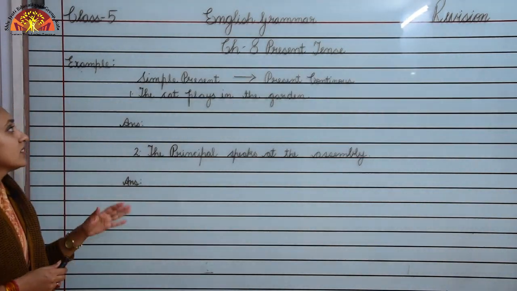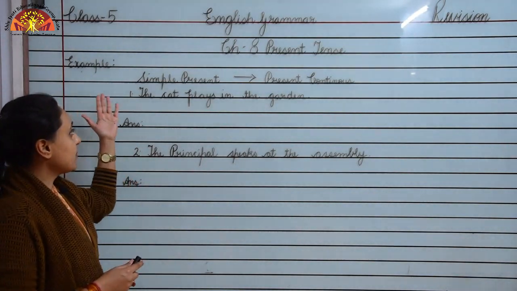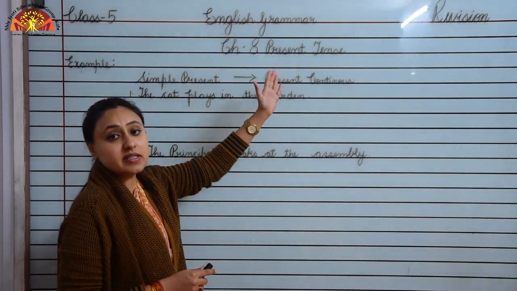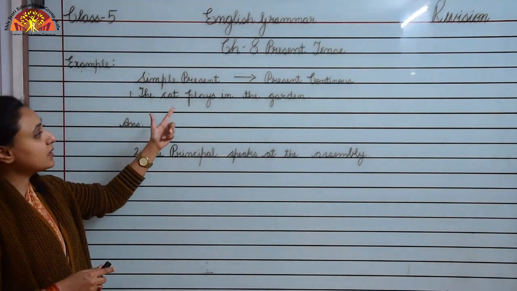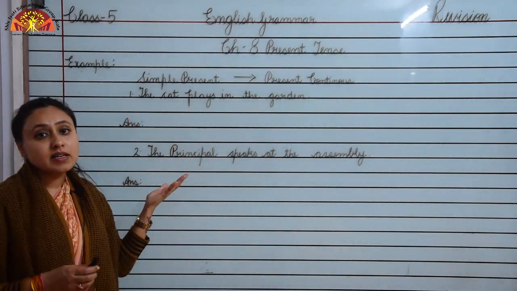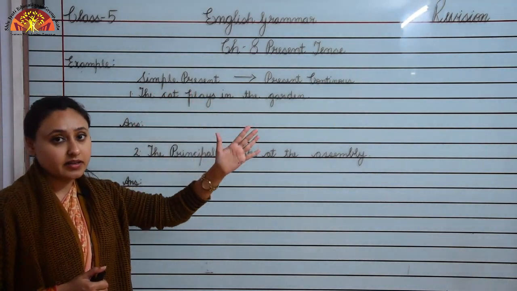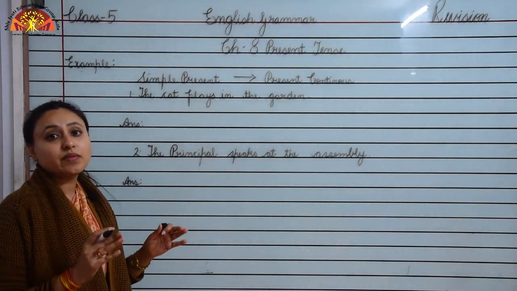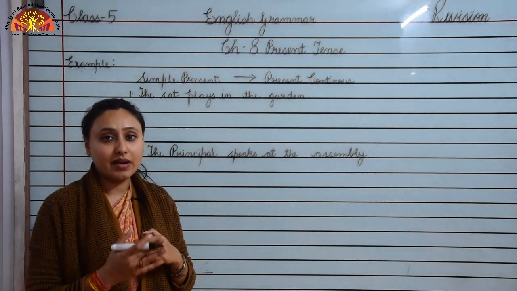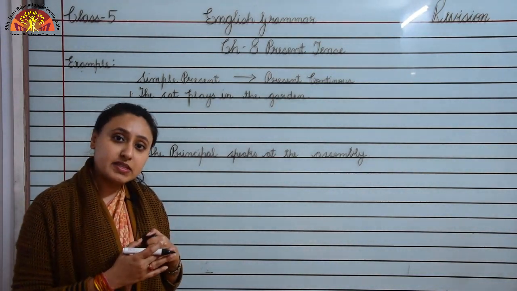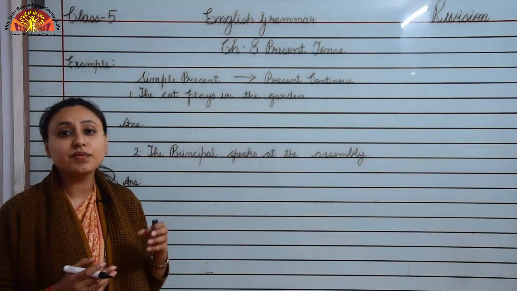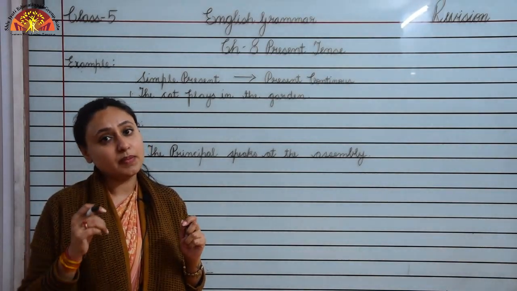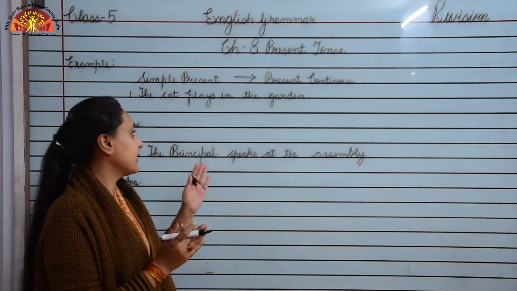Let us move further. So children, now we will see example of simple present tense to present continuous. Okay, let us see. Number 1, the cat plays in the garden. So children, this is simple present tense, the cat plays in the garden. Now we will change it to present continuous. So let us see how. Children, we have already learnt that whenever we have to make change from simple present tense to present continuous, what we have to do? We have to add subject plus is/am/are plus verb, then ing to the verb. Okay. Let us see here.